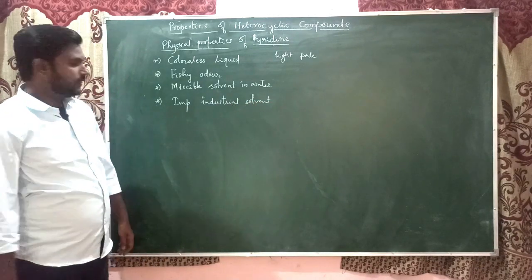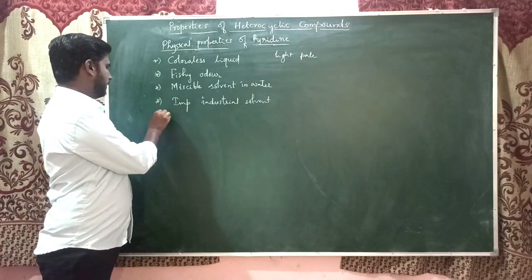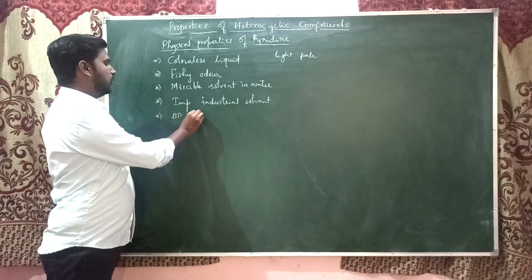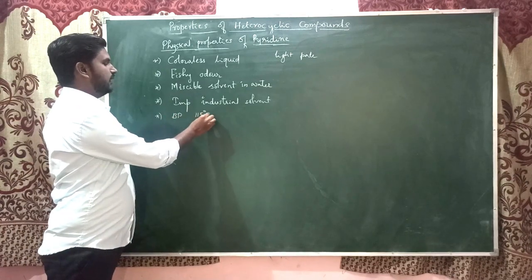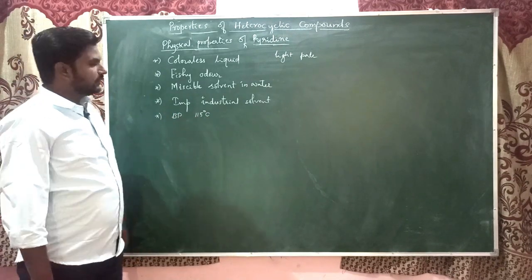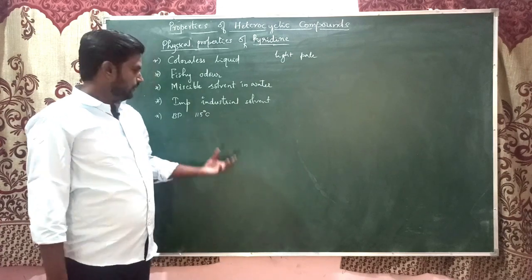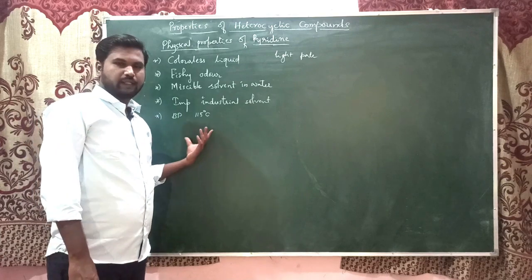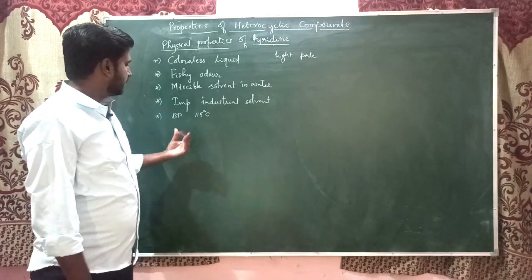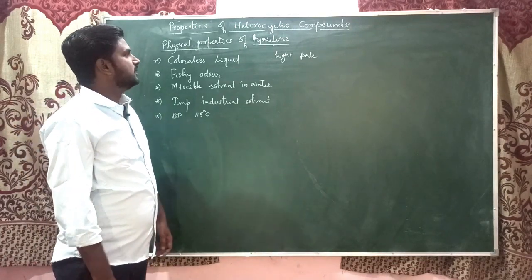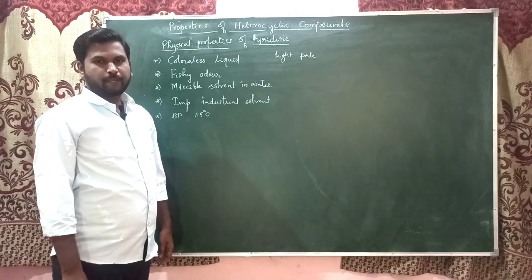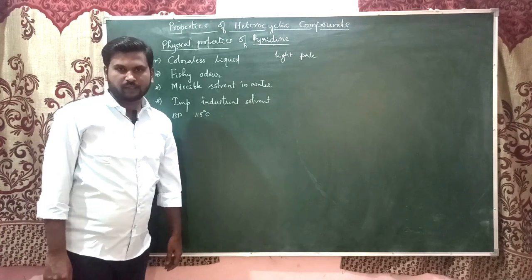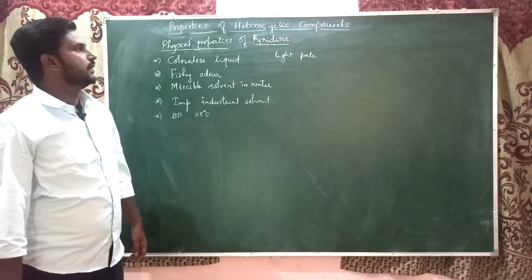And if you see its boiling point, the boiling point is about 115 degrees centigrade, around 112 to 116 degrees centigrade, which is the boiling point of pyridine. Pyridine is stable, it is not much volatile. So this is about some physical properties of pyridine. Now we'll see the chemical properties of pyridine, that is, the reactions of pyridine.